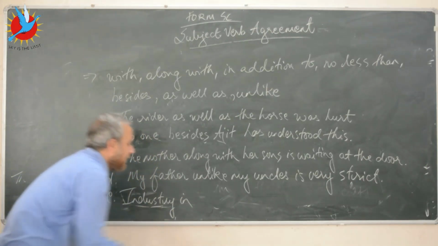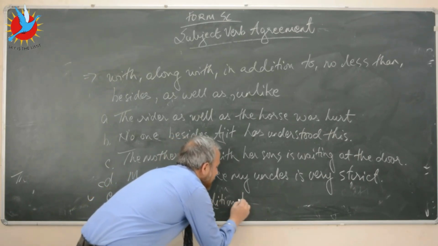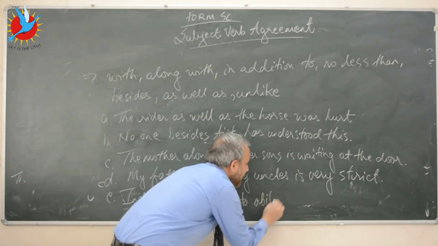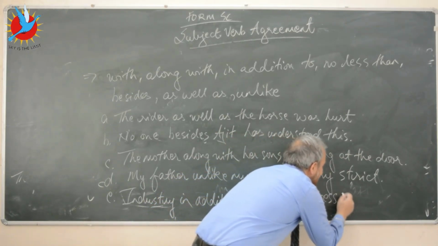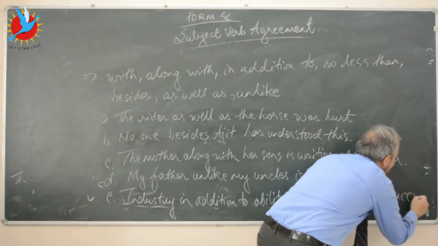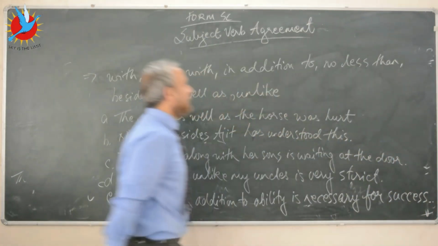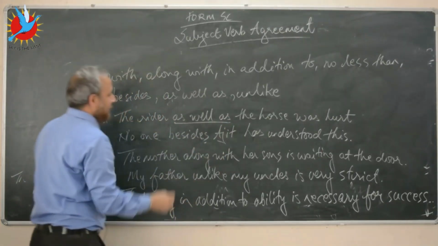I mean to say hard work. Industry in addition to ability is necessary for success.